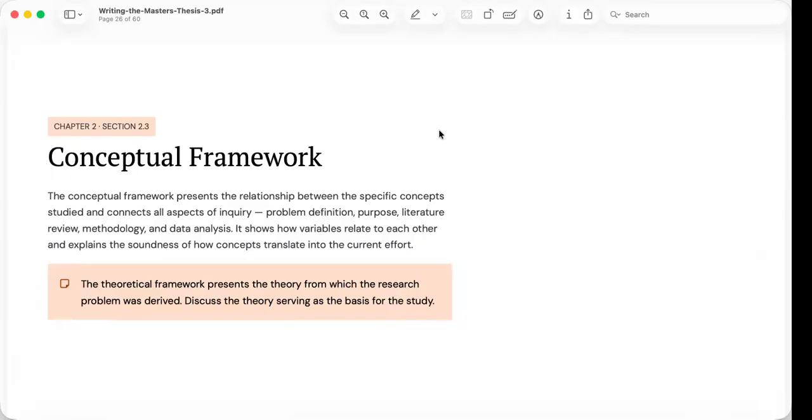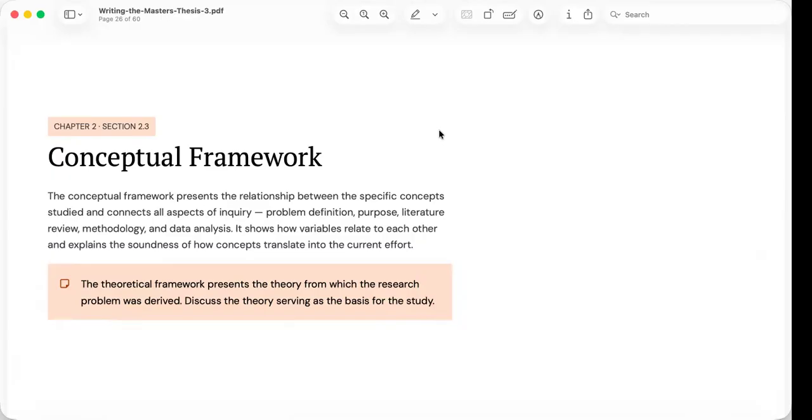So when preparing your conceptual framework, remember that every arrow, every box, or every connection should have support from the literature. Do not include variables simply because they seem interesting. Every relationship should be justified by previous research or theory.